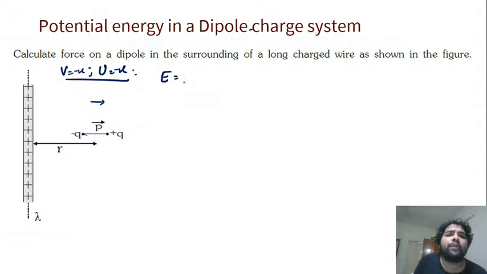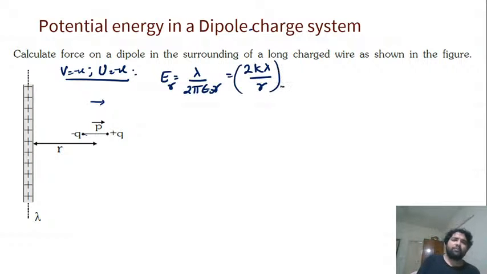What is the field due to an infinite charge? It is lambda by 2 pi epsilon naught r, or you can also call it 2k lambda by r. So this is the general formula we can remember. This is very simple to remember also. Or else you can use a Gaussian surface and solve, as we discussed.